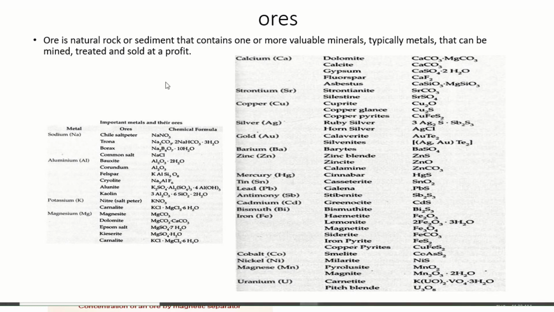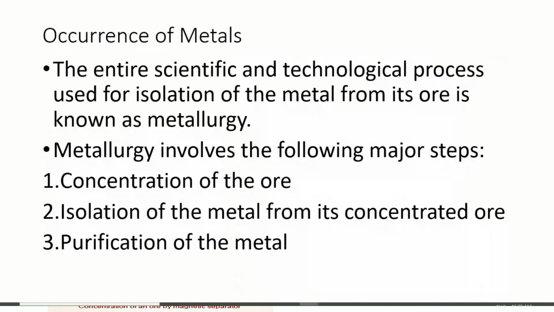So these are ores. Ore is naturally rock or sediment that contains one or more valuable minerals, typically metals, that can be mined, treated, or sold at a profit. So ore consists of a particular metal in significant concentration, and the extraction and purification of that metal is profitable and inexpensive for manufacture. That mineral is called ore. Remember.